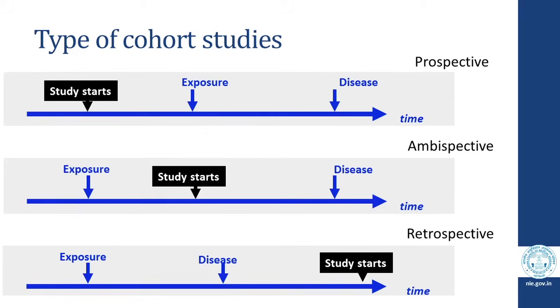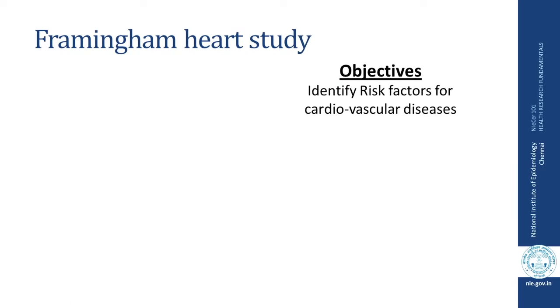And there is a combination of these two approaches, which is called a bidirectional or ambispective study, wherein when your study starts, the exposure has already occurred and then you follow these exposed and unexposed individuals till they develop the outcome. Let me explain these different types of studies by giving some examples.